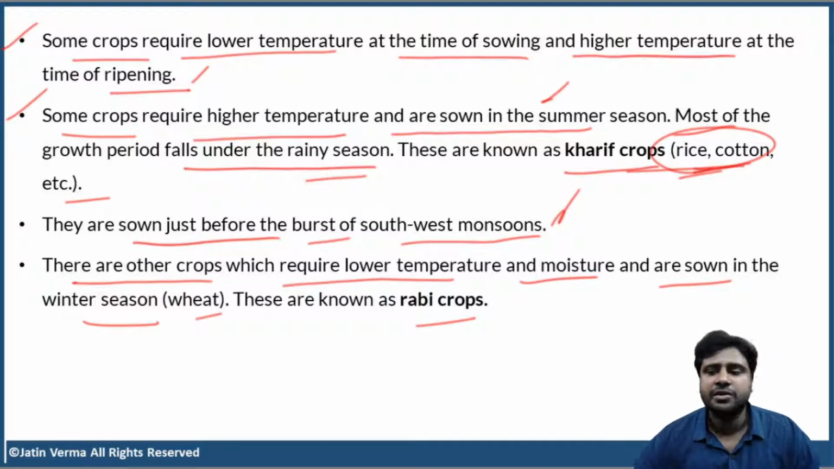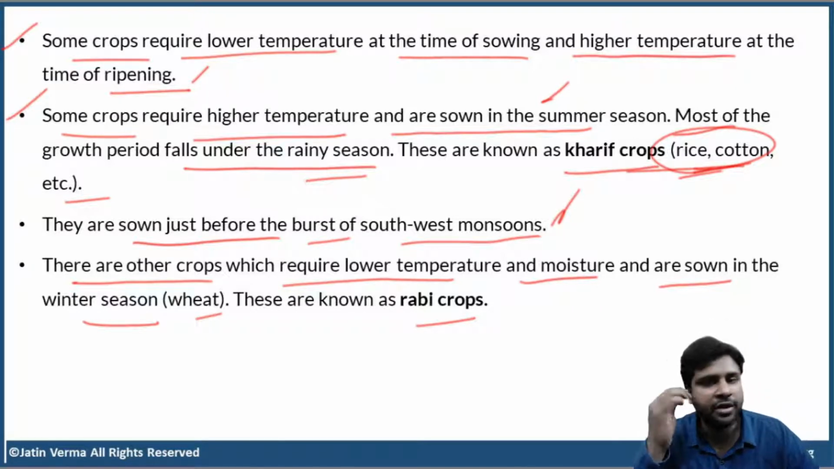So what about Kharif? They require warm temperatures and they also need a lot of moisture. So they are sown just before the rainy season. And maximum growth of the plants happens during the rainy season. And these plants are Kharif crops. Best example, rice and cotton, and even sugarcane.